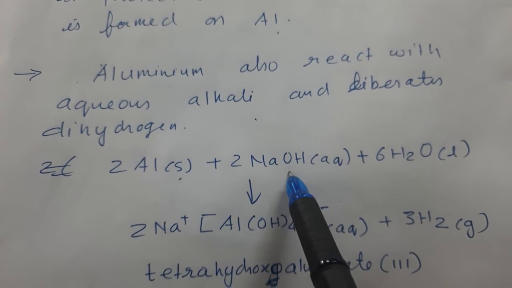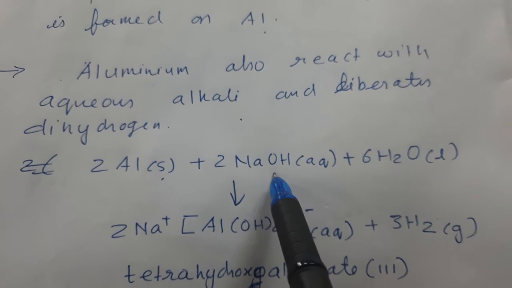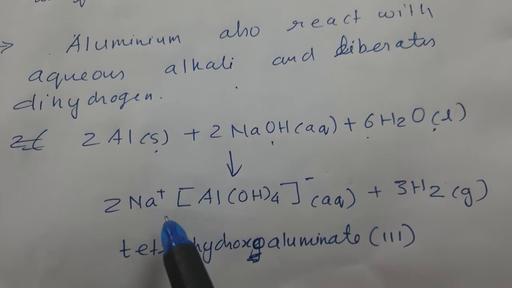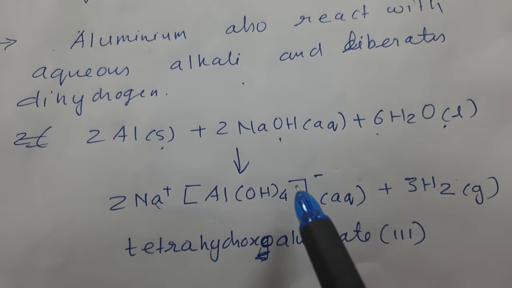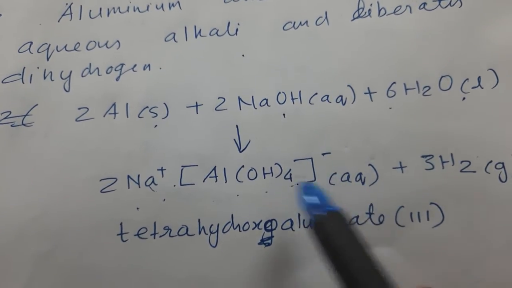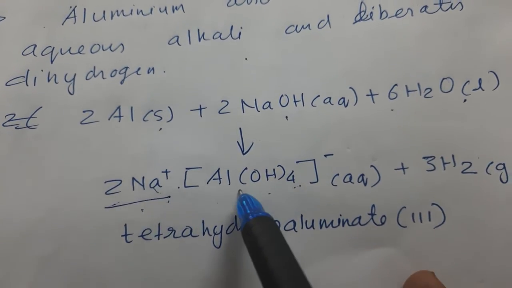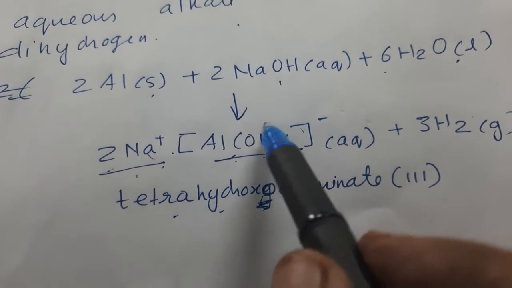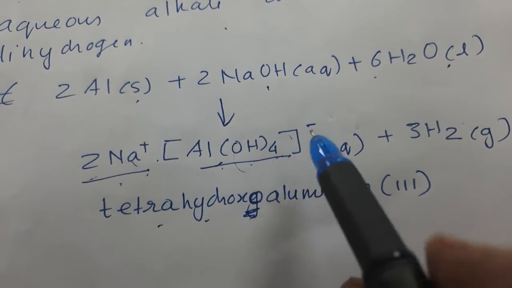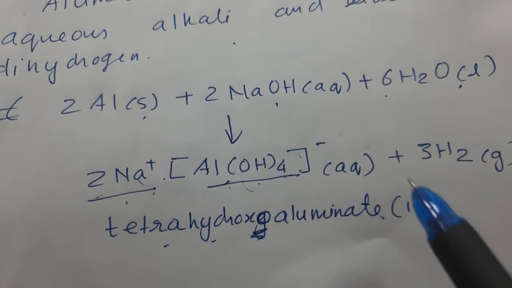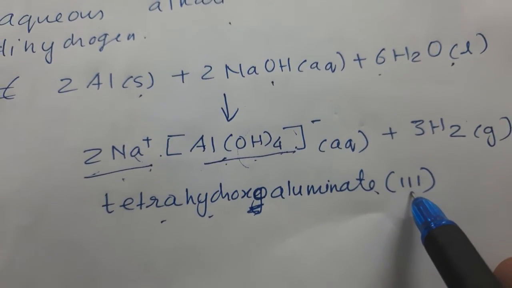Aluminium plus aqueous alkali, alkali means any base, NaOH plus H2O, aqueous, any H2O will be there. So it will form, the name of this compound is 2Na+ [Al(OH)4]⁻. So this part is cation and this part is anion. So tetrahydroxoaluminate(III), okay, and 3, correct.